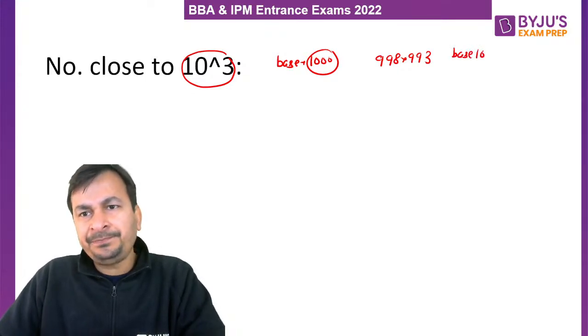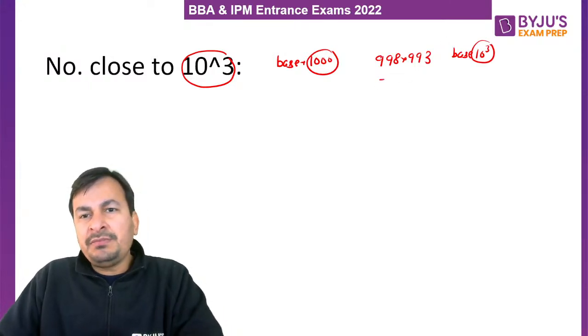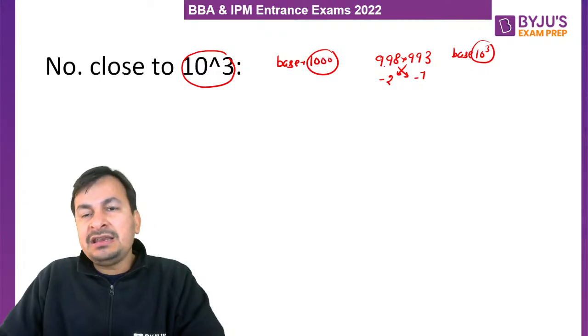Am I clear? So 998 is how much less than 1000? Minus 2. 993 is how much less than 1000? Minus 7. So what will be the first part of the multiplication? Again, 998 minus 7 or 993 minus 2, that is 991.